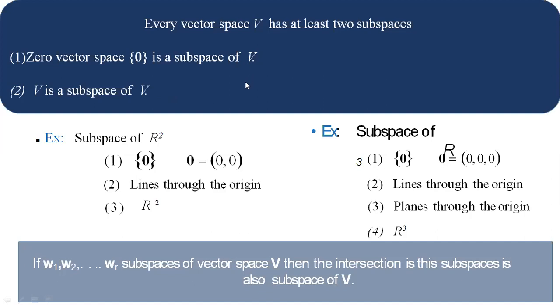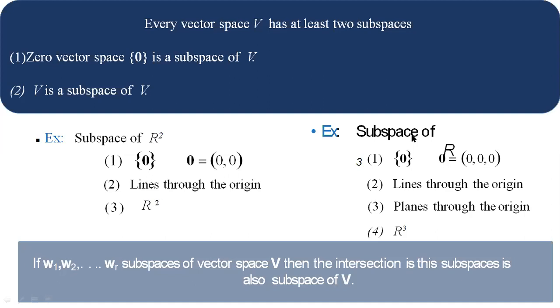At least two subspaces. Some real examples we have taken here. Subspace of R square, a two-dimensional space. Here the zero vector space is also a subspace of R square. It contains the zero element, meaning components 0, 0. Lines through the origin are other subspaces. R square itself is a subspace of R square. Therefore, see here, the zero space and R square are at least two subspaces of R square. Other than those two subspaces, we can create some more subspaces.